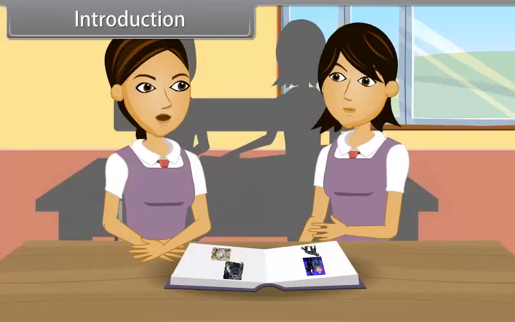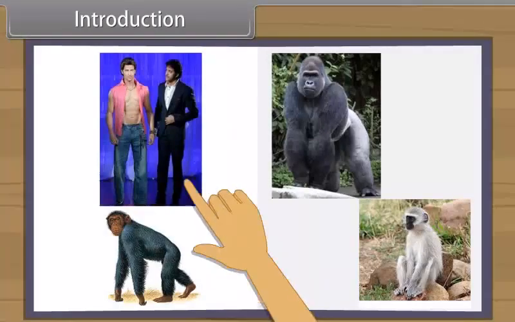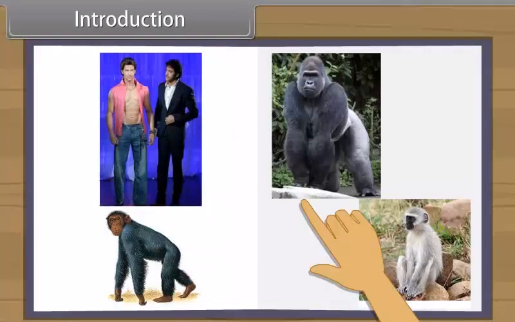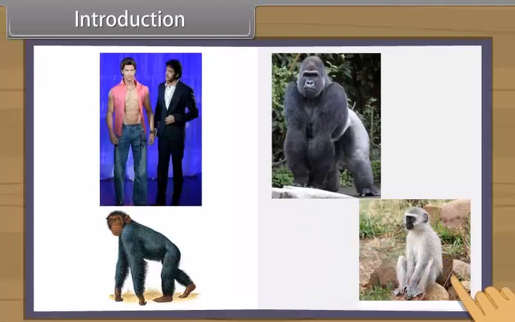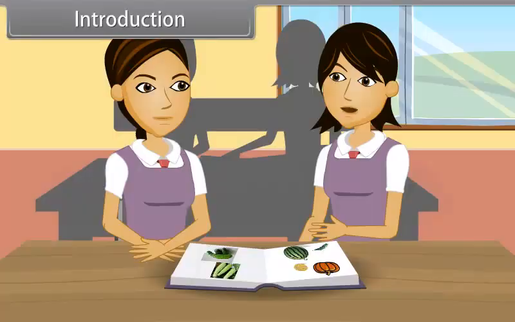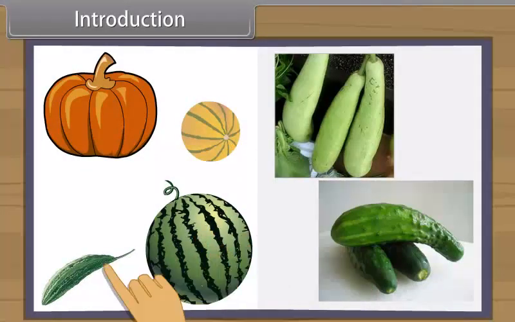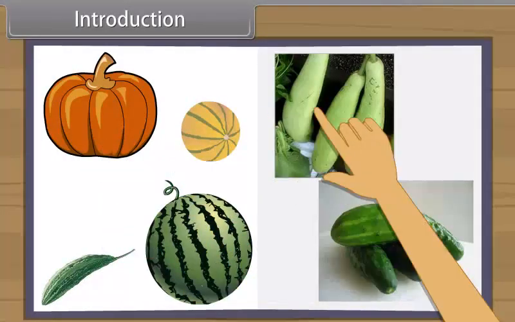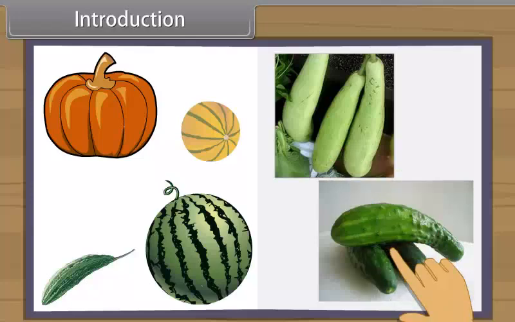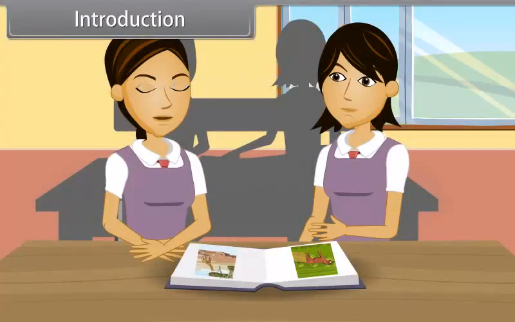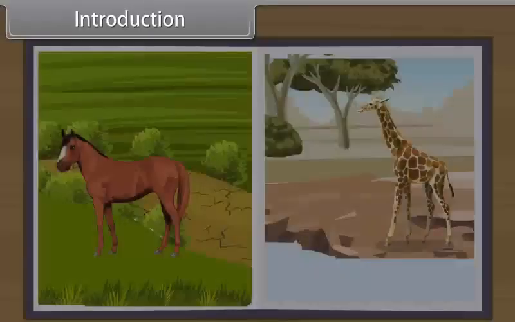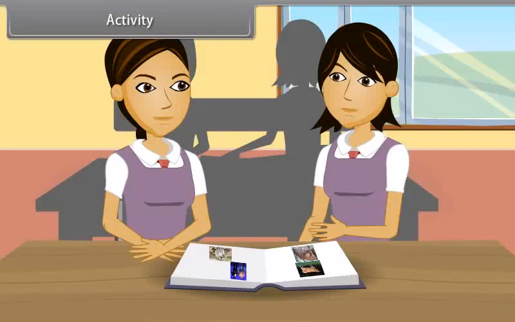These differences are within a species, but within a genus, there are some similarities, like human beings, chimpanzees, gorilla and monkeys are all alike. Similarly, among plants, melon, watermelon, bitter gourd, pumpkin, bottle gourd, cucumber, etc. have many similarities. But when we study two genera, then we find out they are entirely different. Let us do an activity to find out the similarities within a genus and differences among various genera.